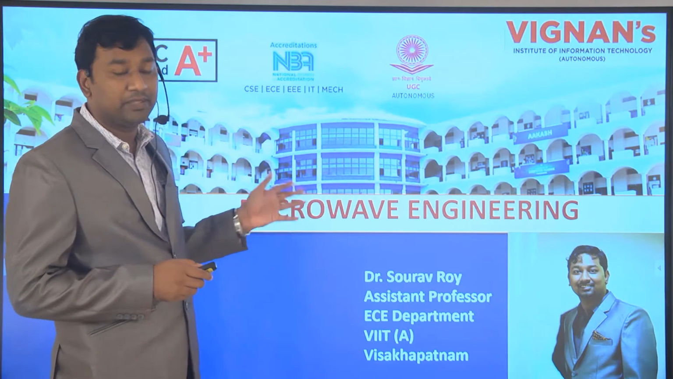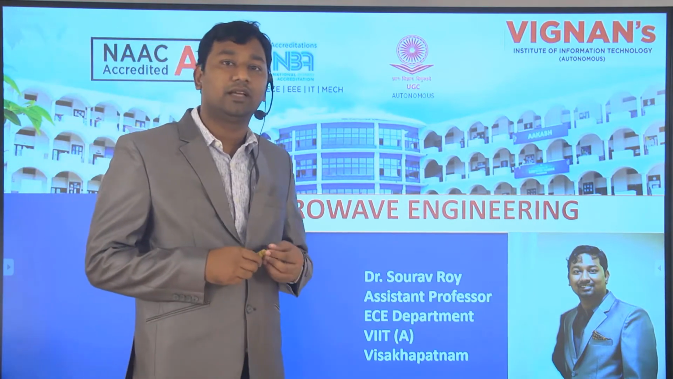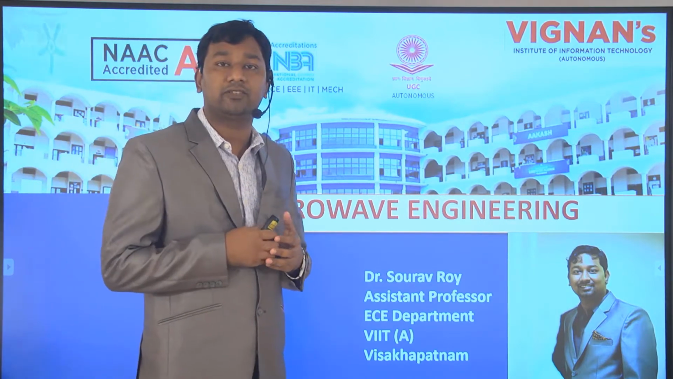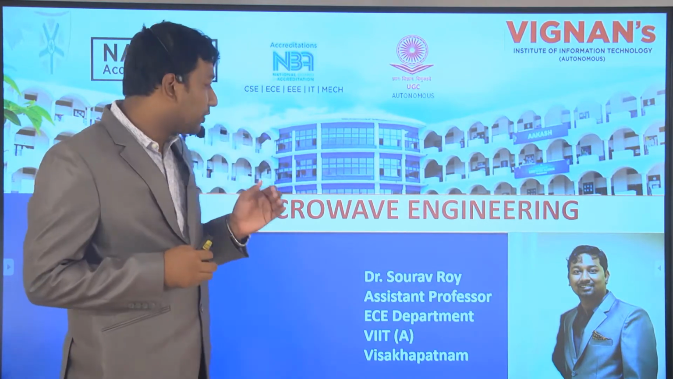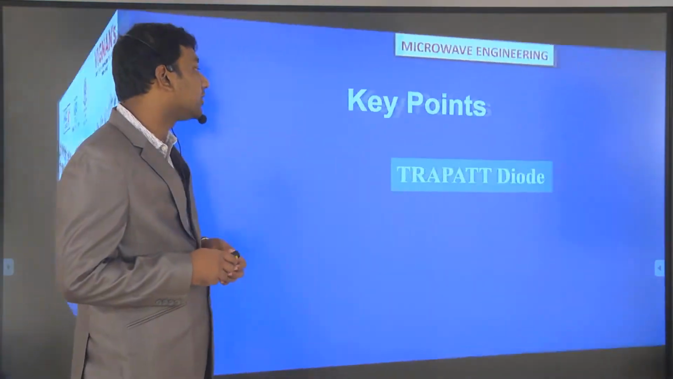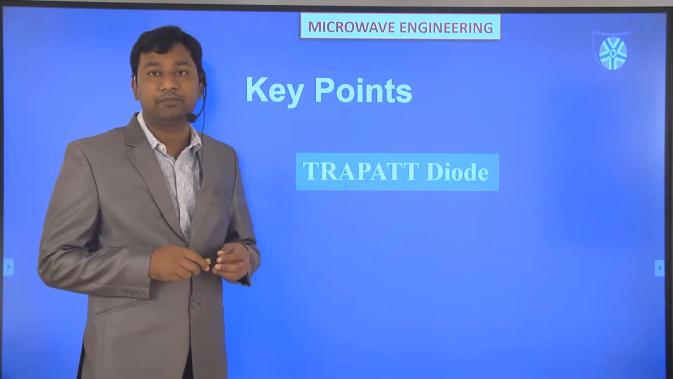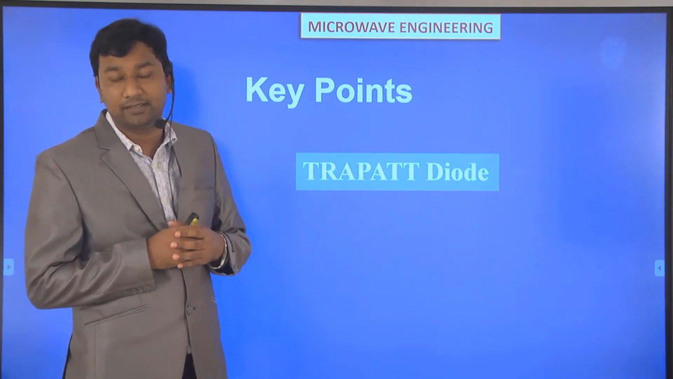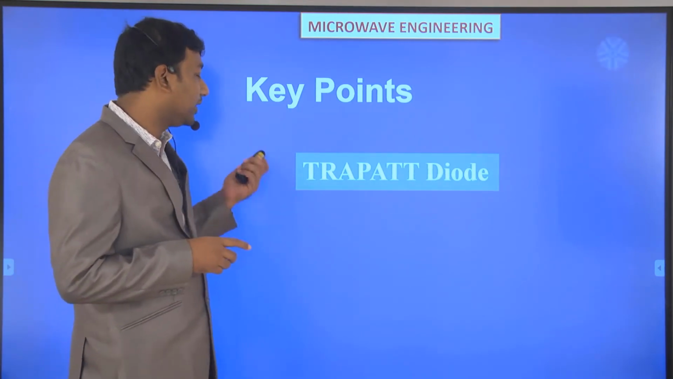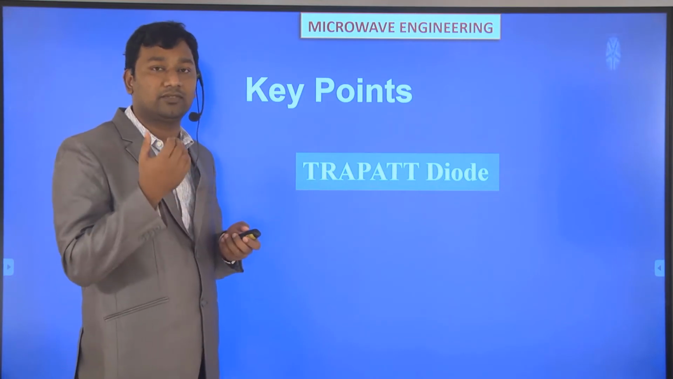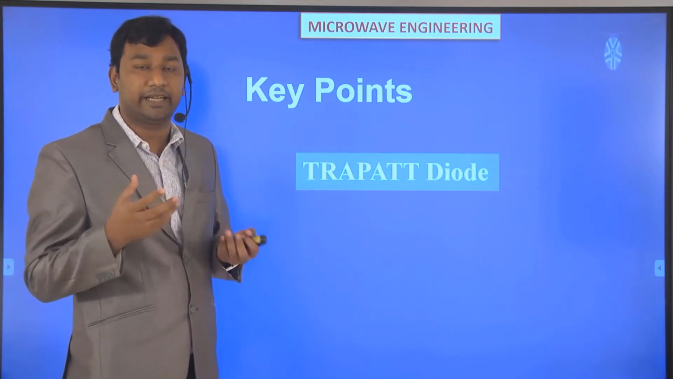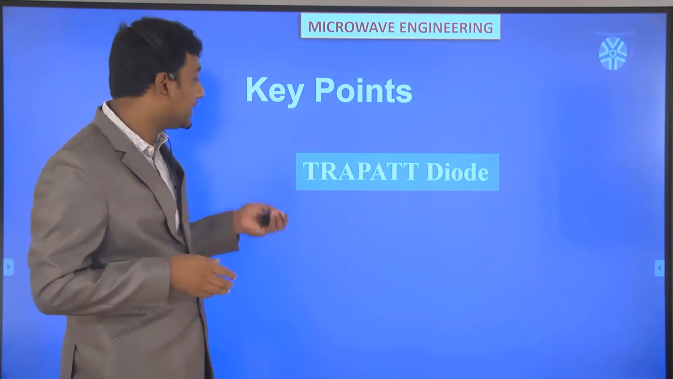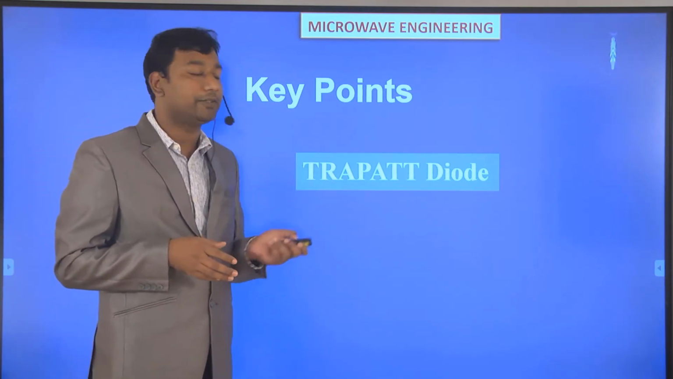In the previous lecture we discussed the IMPATT diode, or avalanche transit time devices, the Read type as well as the IMPATT type diode. Here we will discuss the TRAPATT diode. Last lecture we discussed the IMPATT diode, where impact ionization and avalanche take place. We will discuss briefly, elaborate on negative resistance and the application, and solve some problems. So in this lecture we will see the TRAPATT diode.